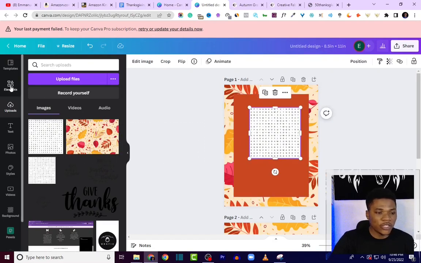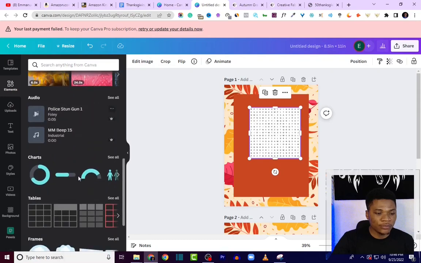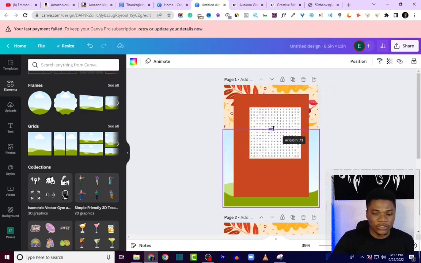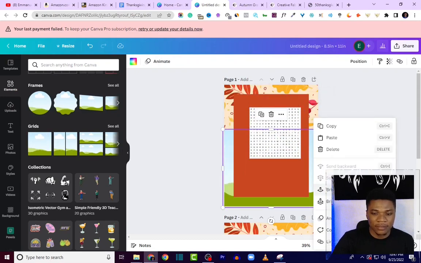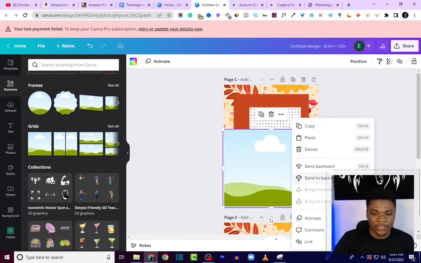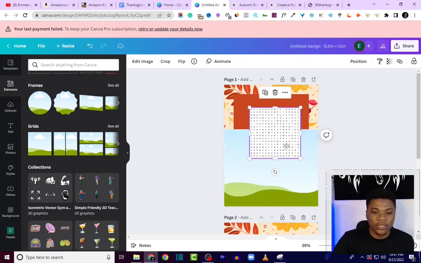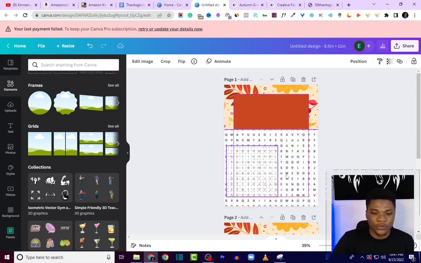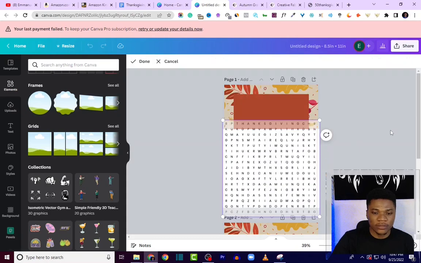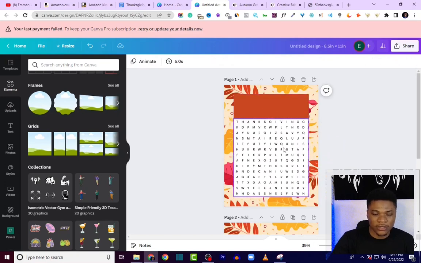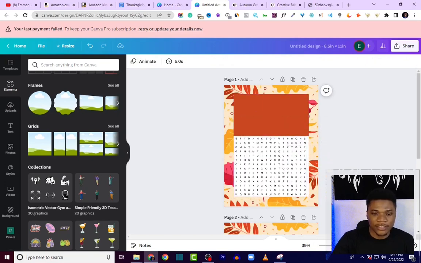But first, I'll come over to Elements, scroll down. I'm going to bring in this rectangular grid. So just drag it into my design and then adjust the size. Bring it to front. Okay, send it backward a little bit. And then I'm going to drag this screenshot that we took into this grid. Okay, then I'm just going to adjust it so that it sits well, let's say like this.